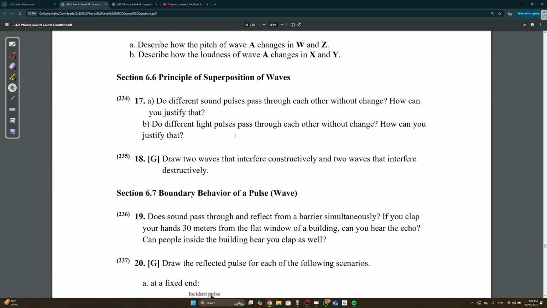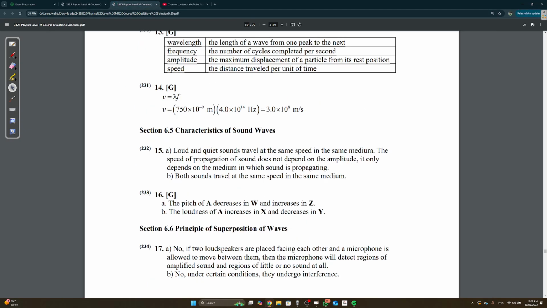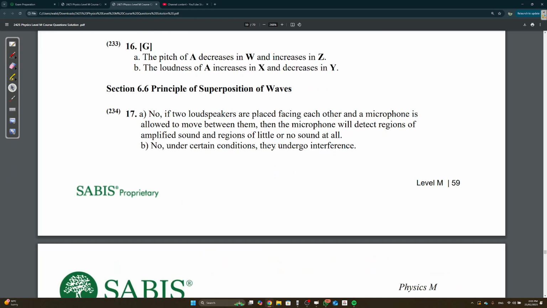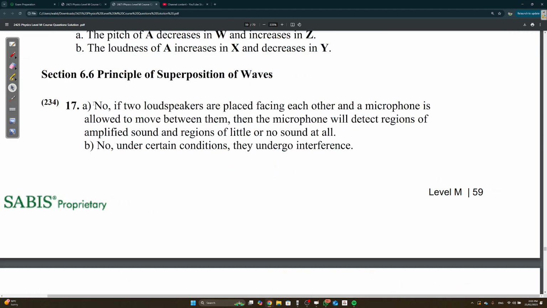Do different sound pulses pass through each other without change? How can you justify that? So, this is called interference, right? When waves or pulses hit each other, right? So let's see here. This is the justification.